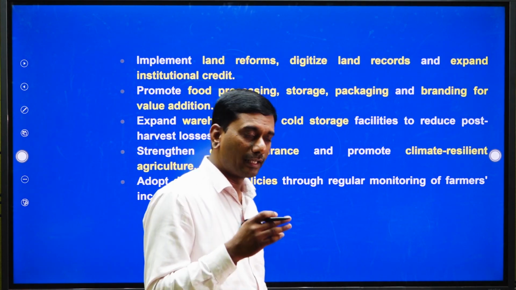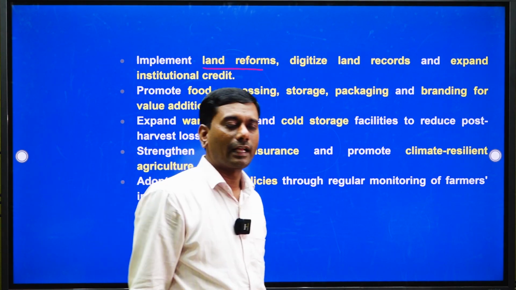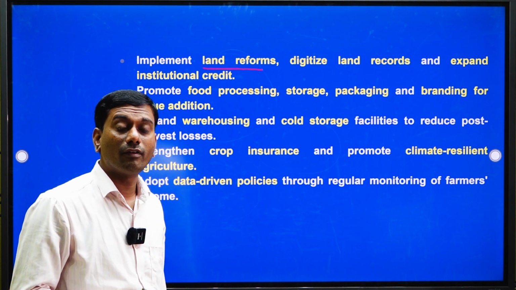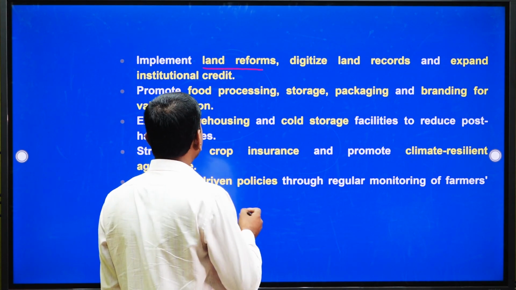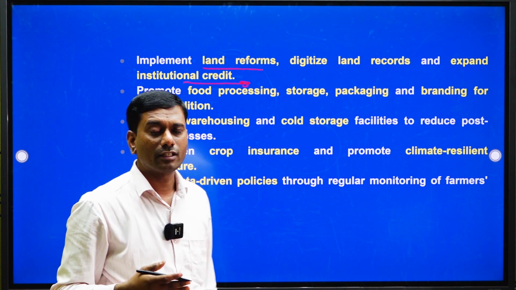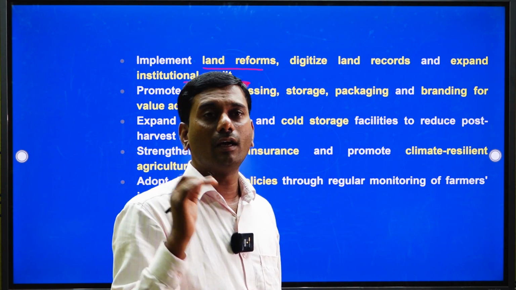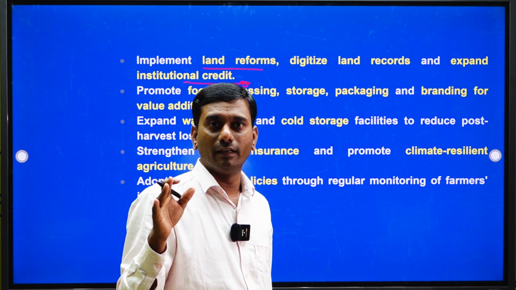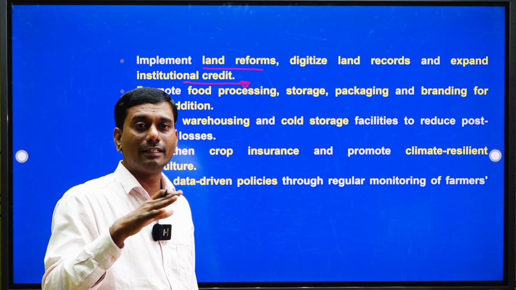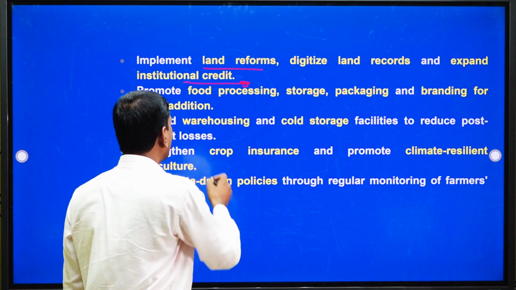Apart from that, the committee has again suggested some policies. Mainly this committee has recommended land reform. So this committee has suggested digitalization of land records, okay, and also expanding the institutional credit facility. Every land record has to be digitalized, linked with Aadhaar, with the new data uploaded, mapped with their field, so that farmers can get all the beneficiary schemes and easily get rural institutional credit, okay. So this is one thing.